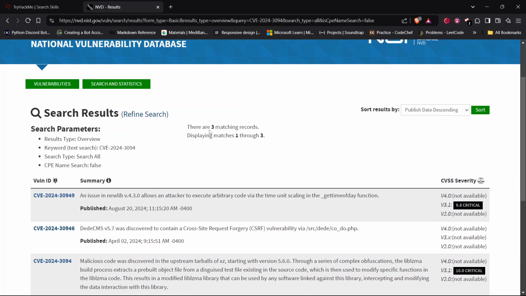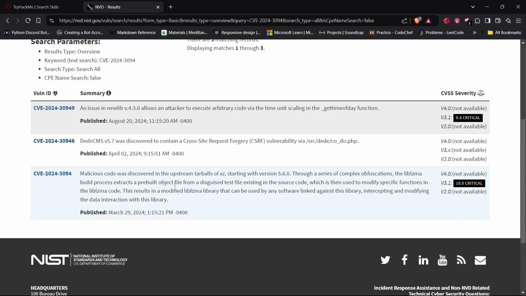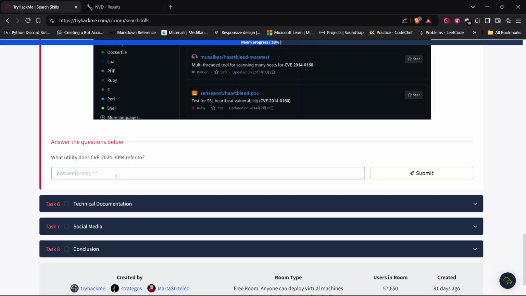Okay, 3094, it is this one. Malicious code was discovered in the upstream tarballs of XZ, starting with version 5.6.0. So the program is XZ. We can add it in the answer: XZ.